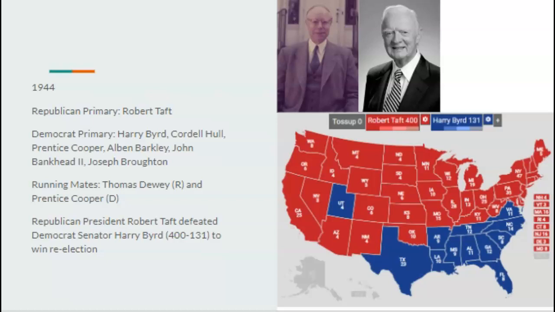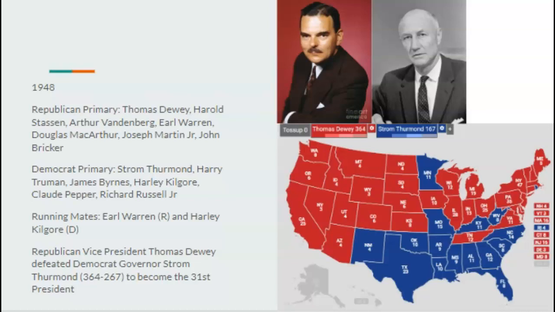Instead, his vice president, Thomas Dewey, would be nominated by the Republicans. And the Democrats would nominate the governor of South Carolina, Strom Thurmond. And Dewey would go on to beat Thurmond because Thurmond's a segregationist, probably much higher on the segregation issue. Probably put less funding into areas that allow Blacks to be integrated into society.